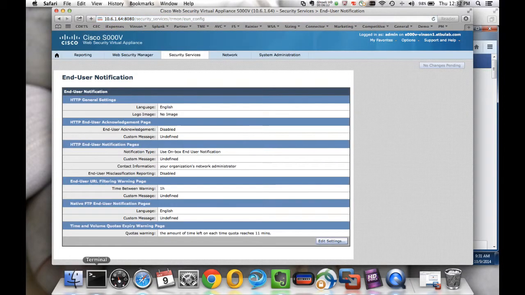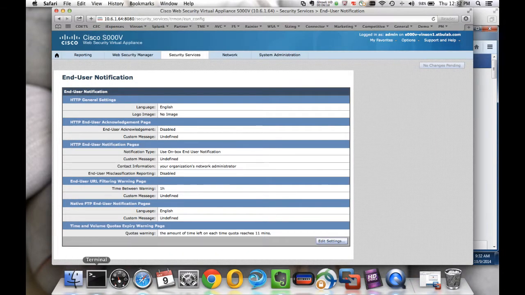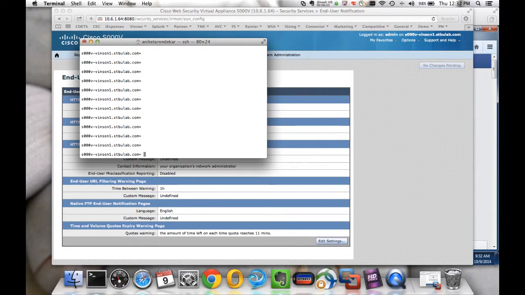Also, we have a very handy tool. As we can see, I have some applications running in my web browser here. I want to go ahead and check, for an authenticated user, how much percent of his quota he has actually used. So once you SSH to the appliance, you could issue the command quota query, and it's tab completed. So it's very easy that way.